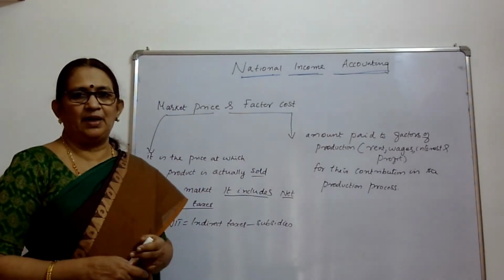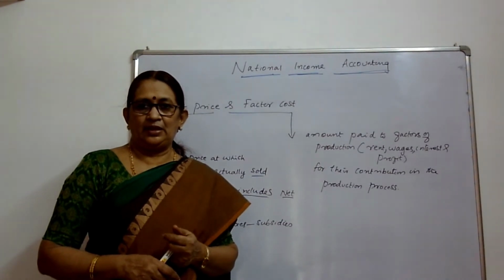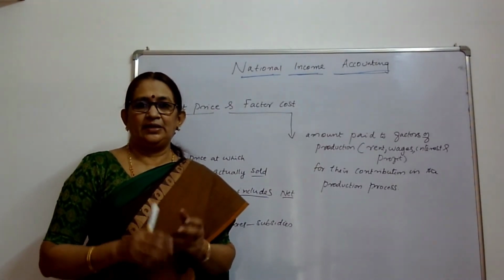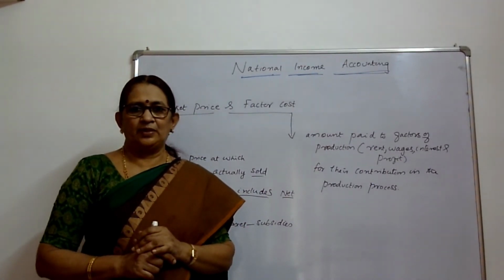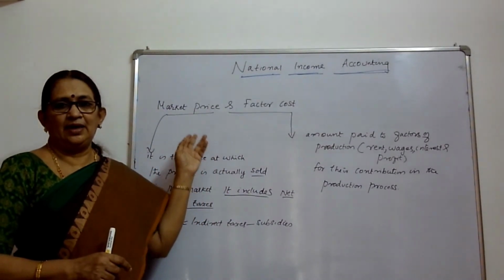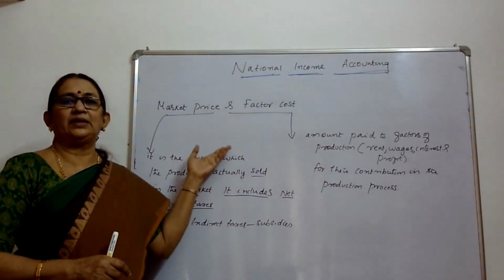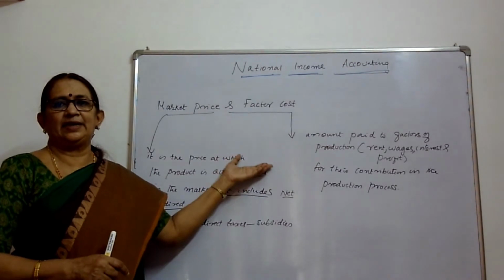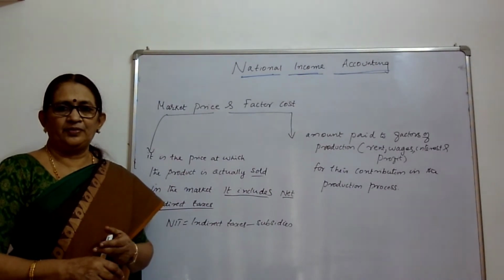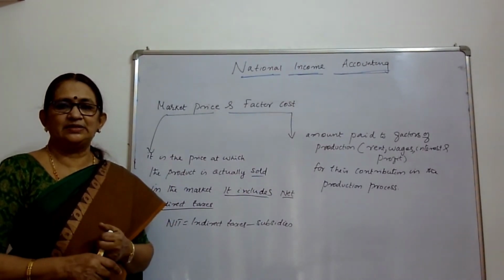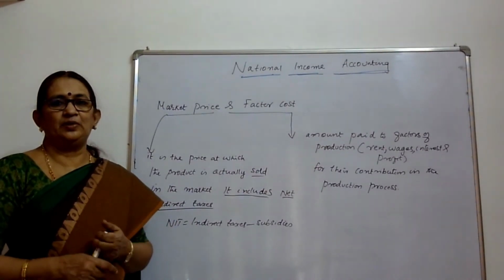So, what is market price? Market price is the price at which the product is actually sold in the market. It includes taxes. It includes net indirect tax. What is net indirect tax? Indirect tax minus subsidy. Net indirect taxes is equal to indirect tax minus subsidy. What is indirect tax? GST, goods and service tax. Then sales tax, customs duty.